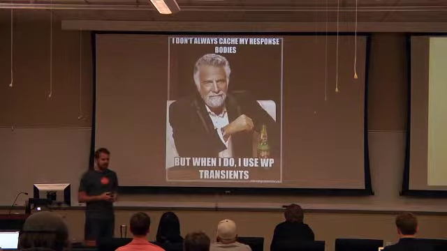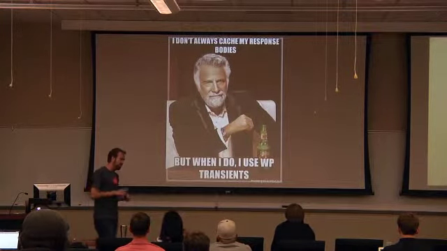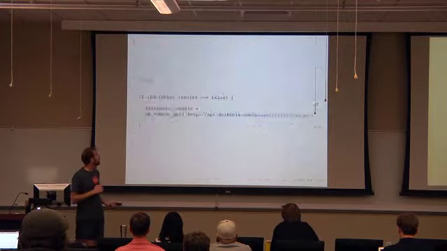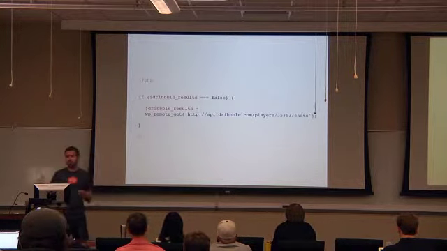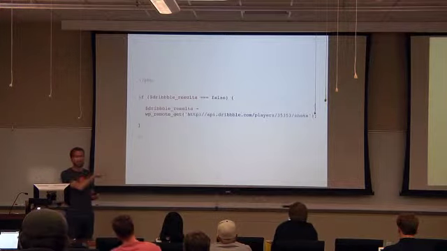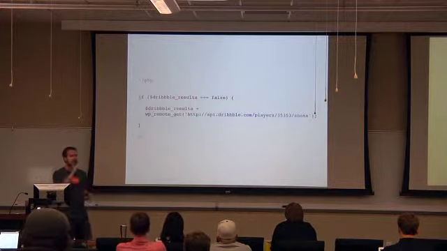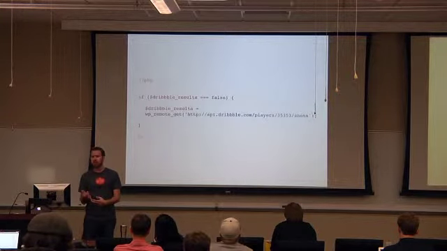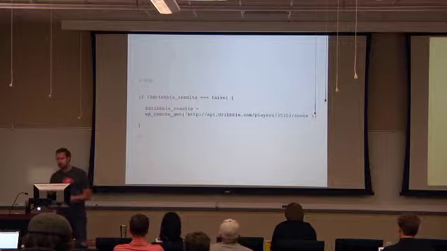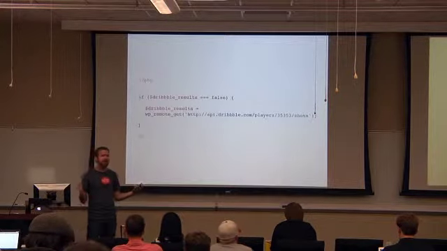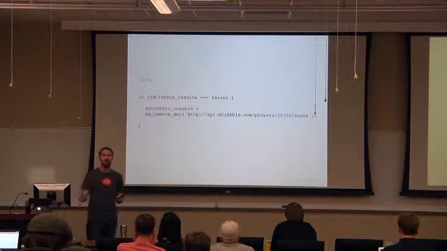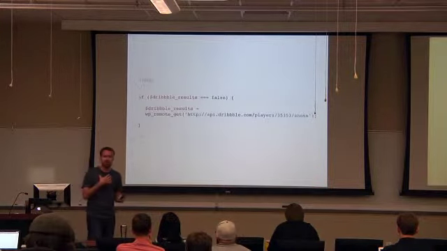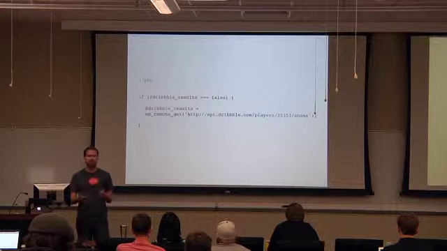The issue with this is that every single time this piece of code runs, every time your site loads, if you put this in a function that gets called from a sidebar, this is going to get called out to Dribble every single time every visitor refreshes your page. And that's bad because if you have thousands of people hitting your site, you're going to talk to Dribble thousands of times every single time, even though nothing has changed in Dribble. I haven't posted anything today. There's no real reason that we need to be doing that.